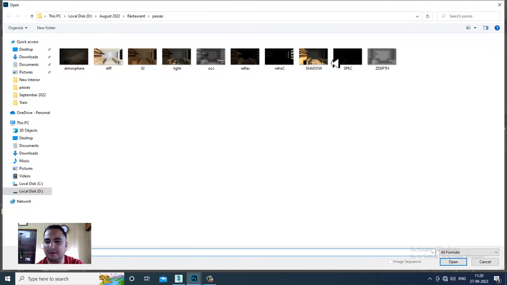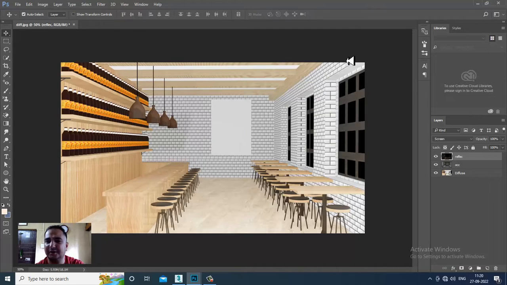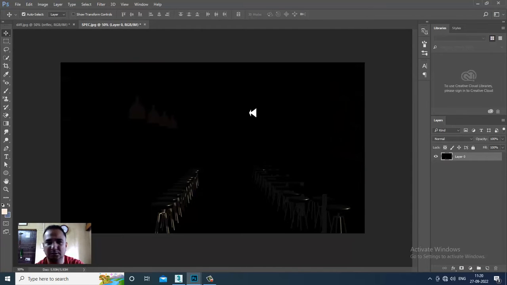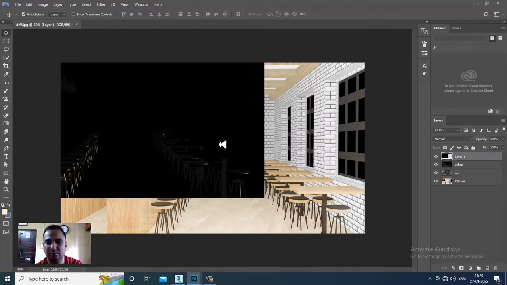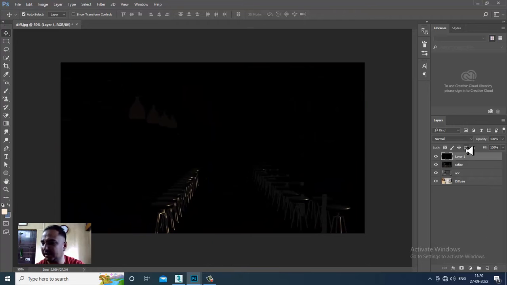Again, let's go into File, Open. We have another pass, that's your specular pass. Let's take the specular pass over here. We'll definitely be adding the refraction also. So I'll just add a specular. That is a specular pass over here.